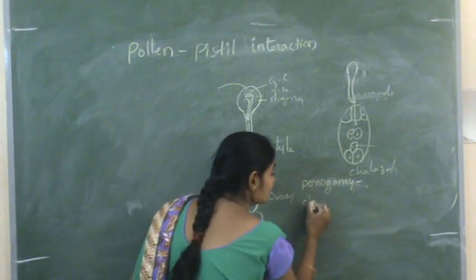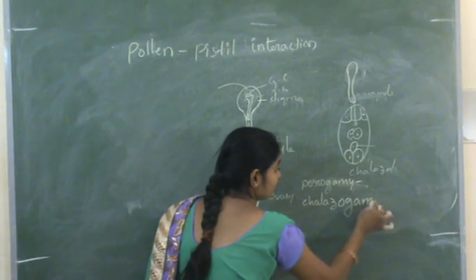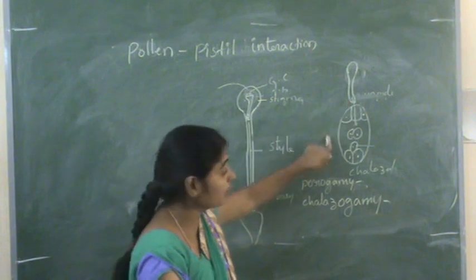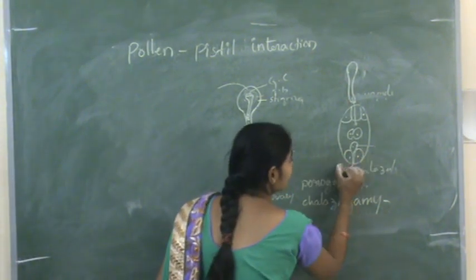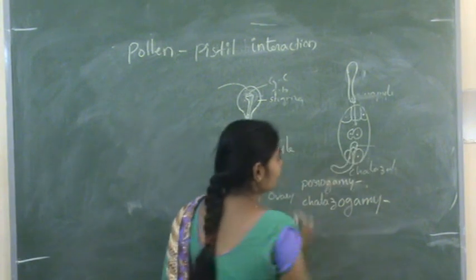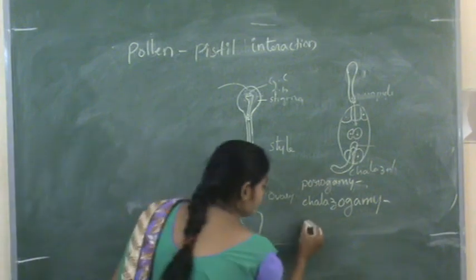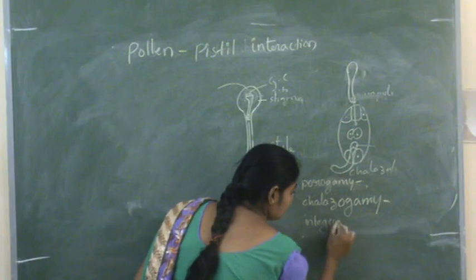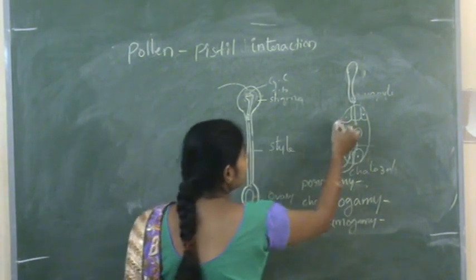And another one is chalazogamy. The pollen tube enters into the embryo sac through the chalazal end. So if the pollen tube enters through the chalazal end, that is called chalazogamy. And another one is integumogamy. Through the integuments.